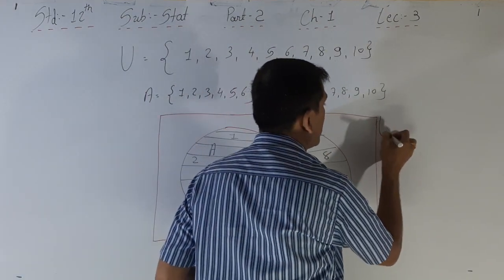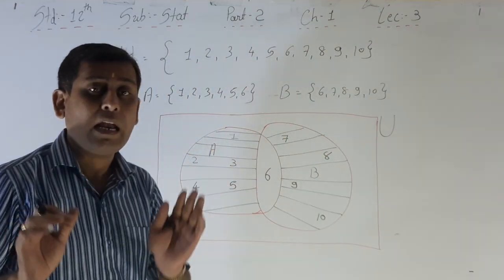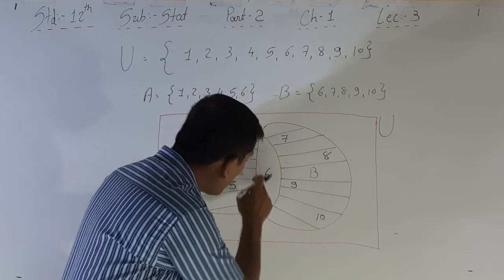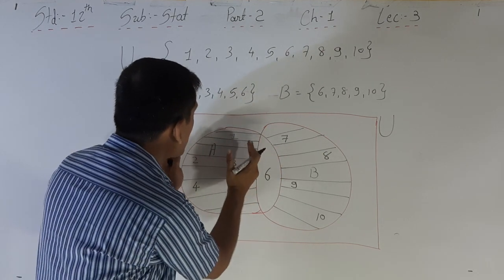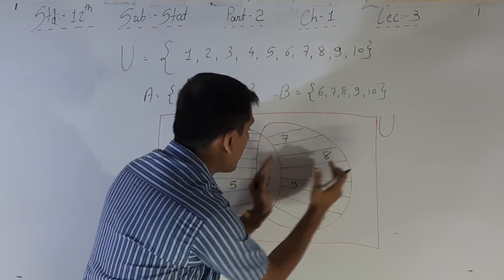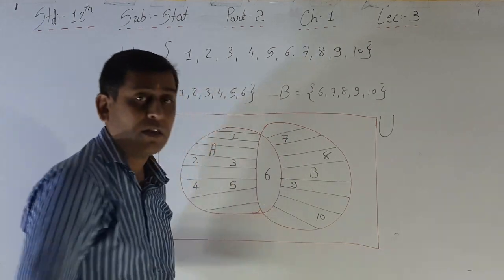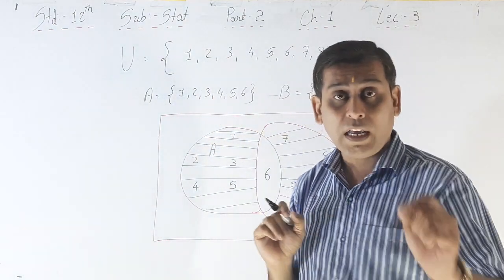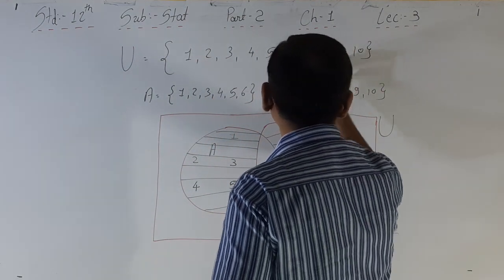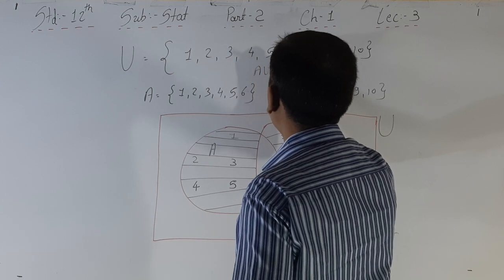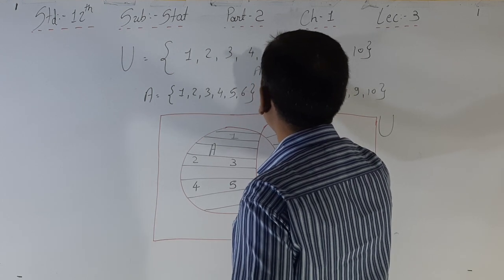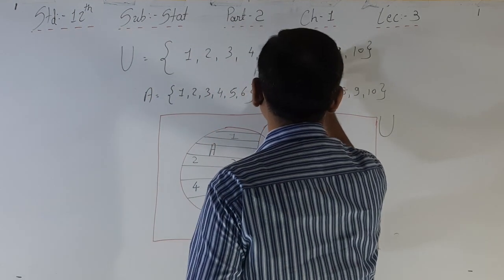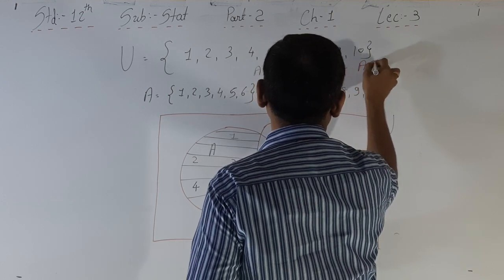See here, this is your sample space U, and union of A and B means what? Occurrence of A, occurrence of B and occurrence of both. Occurrence of A means what? Here. Occurrence of B means what? Here. Or occurrence of both, that is here. So I am writing here A union B is equal to what? A plus B minus A intersection B.